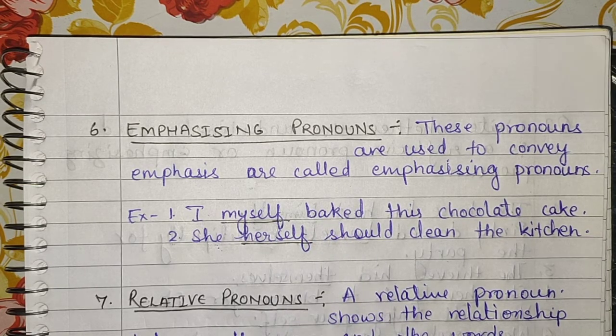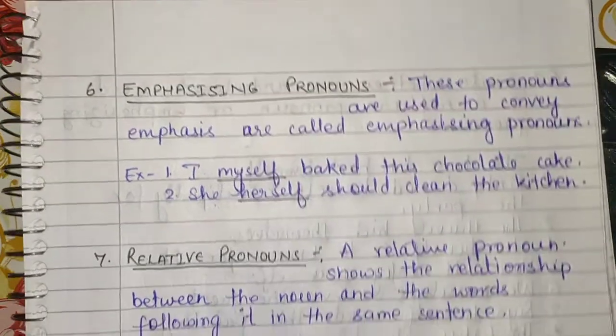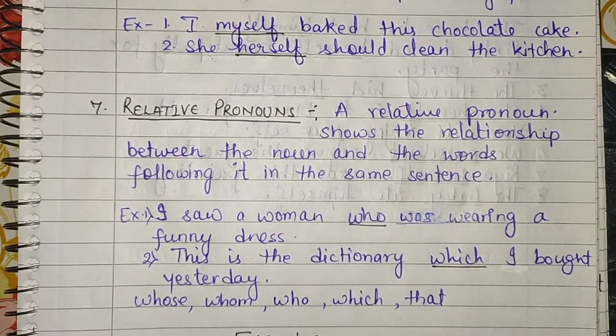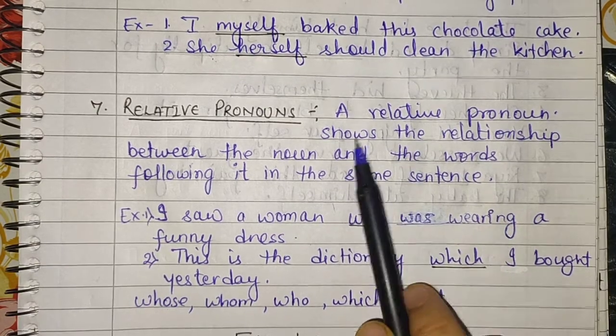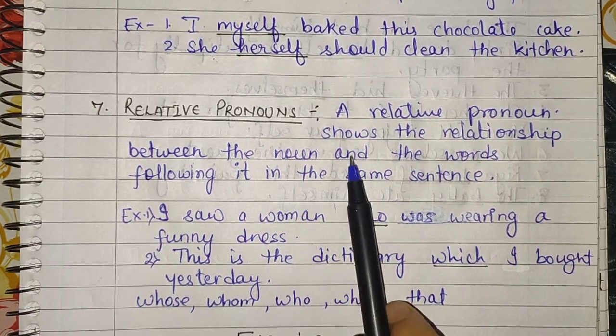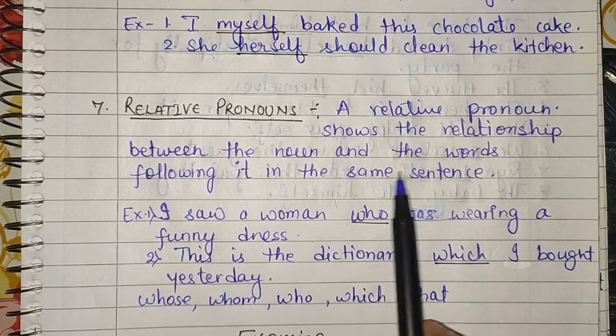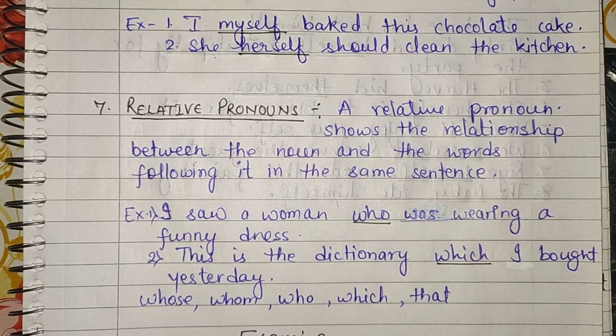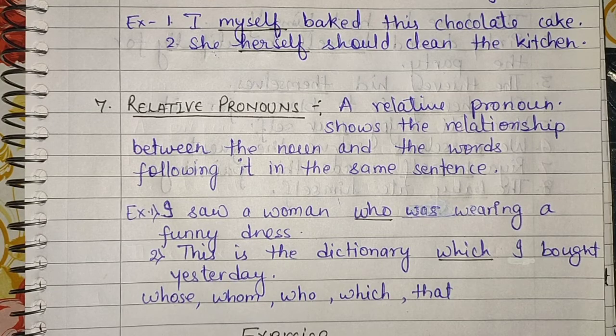Now next is relative pronouns. A relative pronoun shows the relationship between the noun and the word following it in the same sentence. It means that a relative pronoun is the one which is used to refer to a noun mentioned previously in the same sentence. They can be people, places, animals, or things, or even ideas also. Relative pronouns can also be used to join sentences.